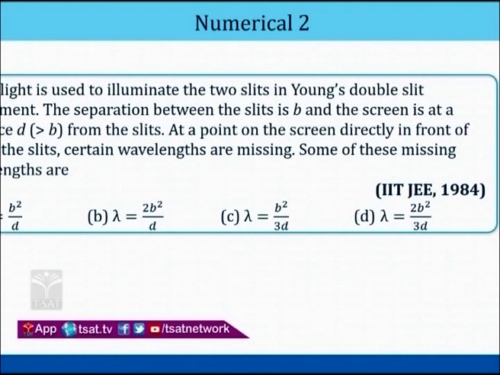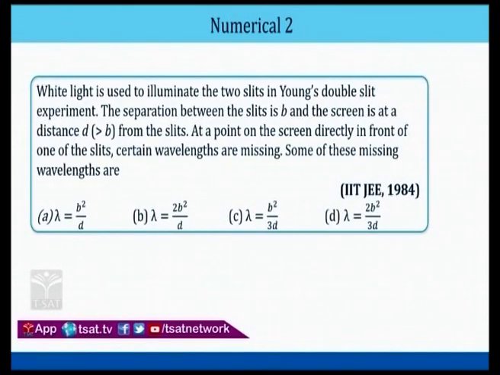Now what is the second numerical? White light is used to illuminate the two slits in YDSE. The separation between the two slits is small b, and the screen is at a distance small d that is greater than b. It means the distance between the slit and the screen is small d, and the distance between the two slits is small b.